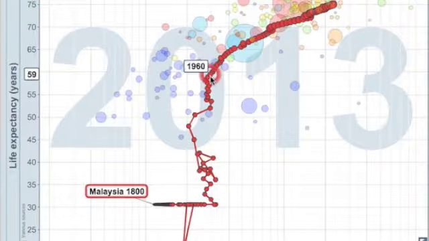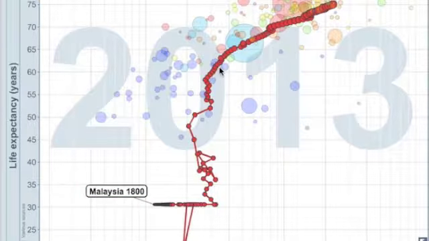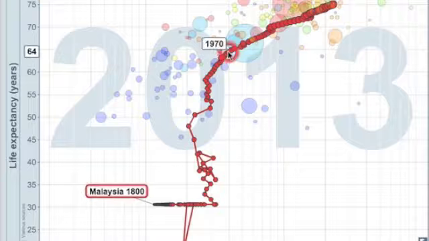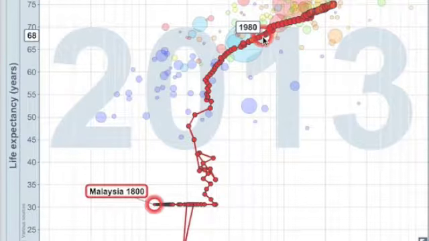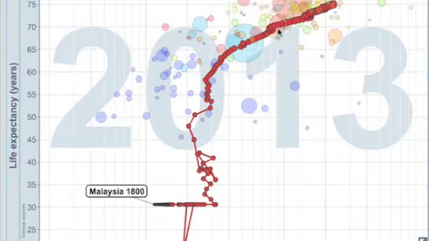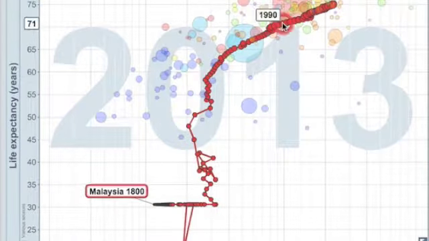The lowest was 59.42 years, and then it reached 63.94 years in the 1970s, which is here. Then 67.40 years in the 1980s, so each 10 years, and finally reached 71.06 years in 1990, which is here.